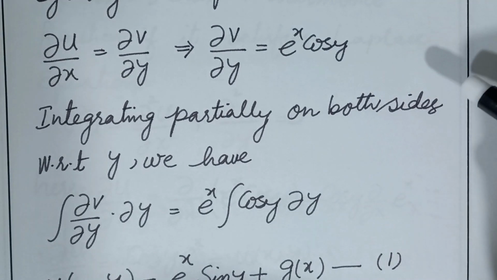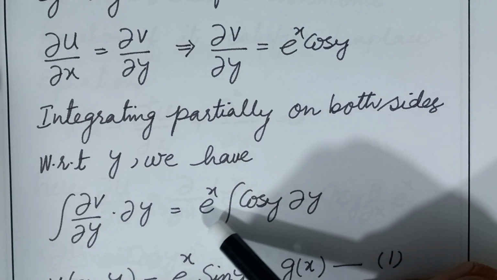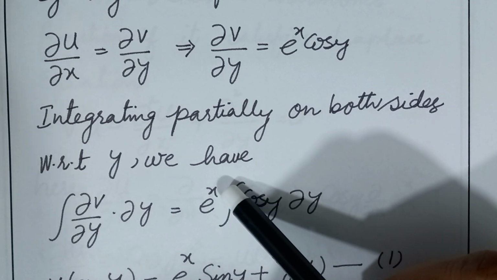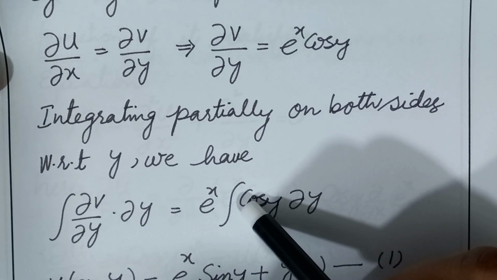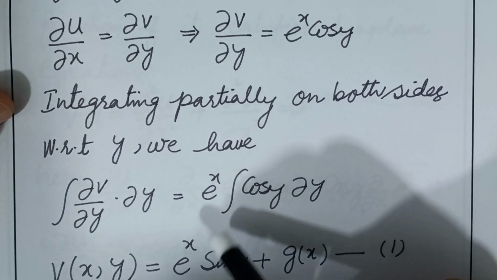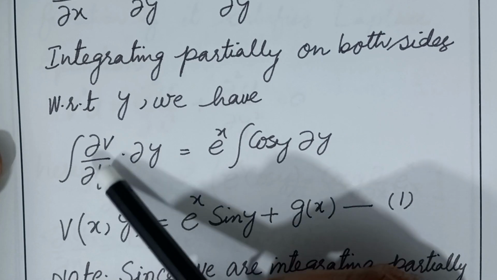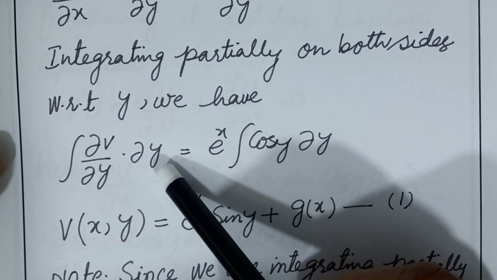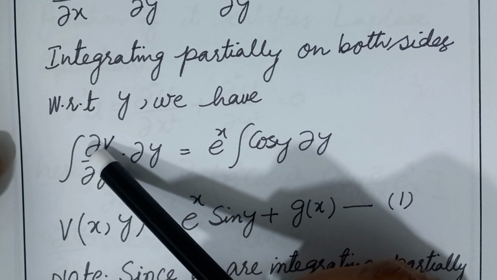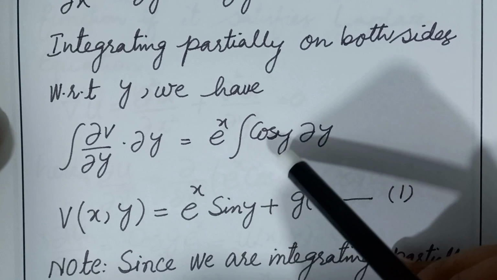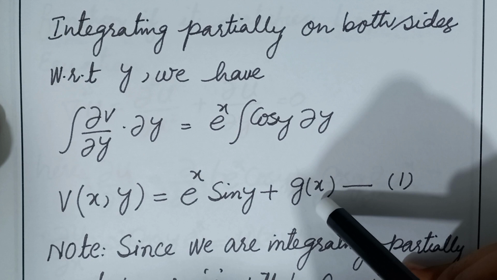as similar to partial derivative, here when we integrate partially with respect to y, the term of e raised to power x will be considered as constant. So by taking this as a constant coefficient and taking it outside from the integral sign, on the left side of the integral this will become partial v over partial y into partial y. Partial y will be cancelled here, and as you know that integral and partials are inverse operators, this will become v. The integral of cos y is sin y plus constant of integration.